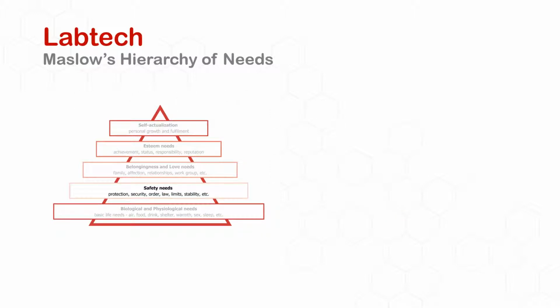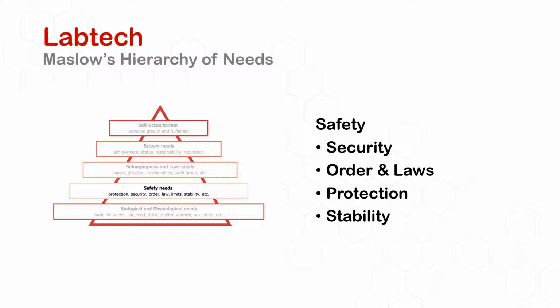Okay, and then the next level in our environment is safety. So safety is concerned with security. What we mean by security is, like, is the building secure? Were we robbed last night? But more importantly, there are some countries in the world where law and order isn't something to take for granted. We might have a civil war going on around us, so we can't sell things, or we might have customers or clients who work overseas in those sorts of environments. So it's worth just being aware that security is important.